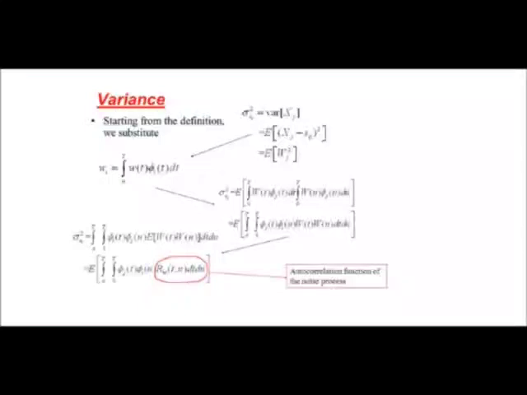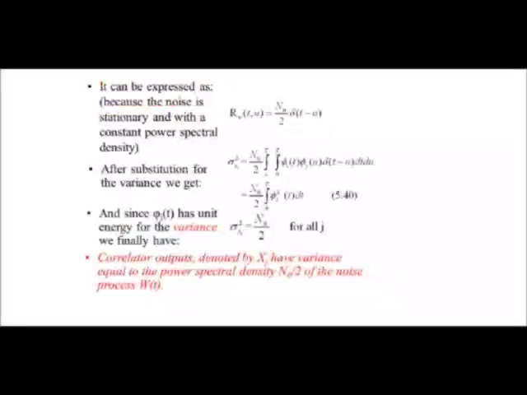When you compute the autocorrelation function and the basis functions and the expectation of that using the equations as given, it can be expressed as R of t comma u is equal to N naught divided by 2 delta of t minus u. So after substitution, we get the variance sigma xj square is equal to N naught divided by 2.